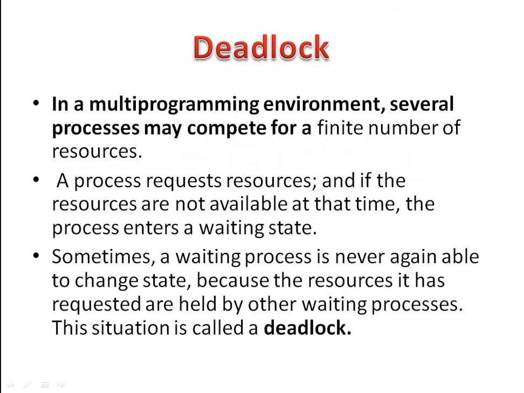Let's see what is the deadlock. The deadlock is the permanent blocking of a set of processes that either compete for the system resources or communicate with each other. In short, deadlock involves conflicting needs for resources by two or more processes. Let's take an example. In a multi-programming system, several processes may compete for a finite number of resources.